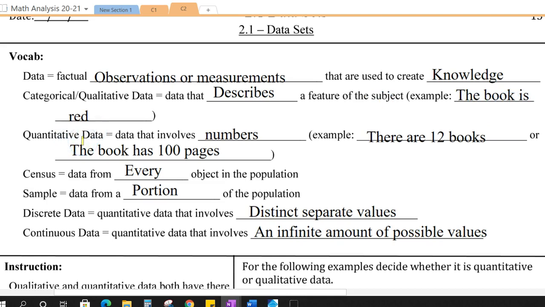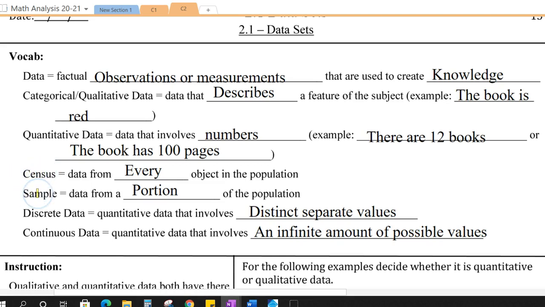Quantitative data has more to do with numbers. It's data that involves numbers. How many books are there? There's 12 books. How long is the book? It's 100 pages. There's a specific quantity to quantitative data. Qualitative data is more subjective.